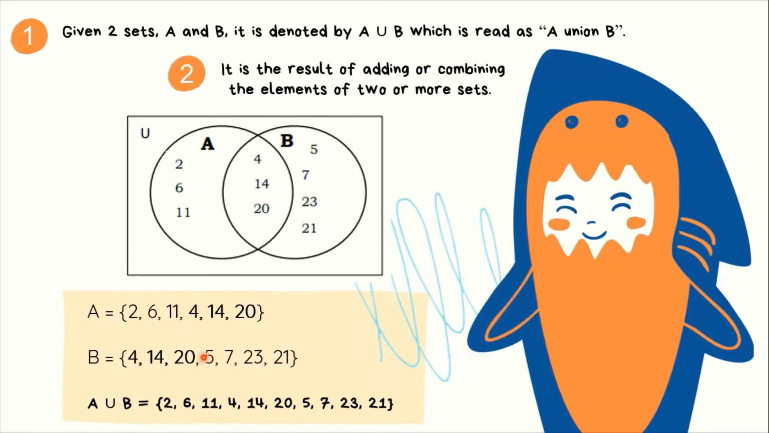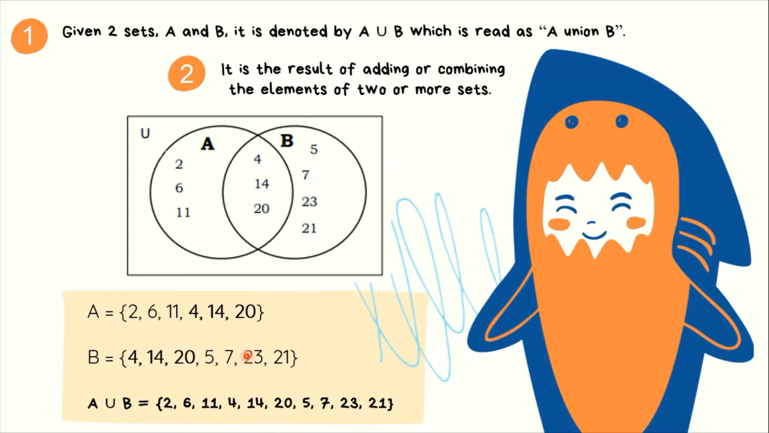So, titignan naman natin yung set notation nila. Mapapansin natin na pinagsama yung numbers na 2, 6, 11 dahil kasama ito sa set A. Makikita din natin yung 5, 7, 23, at 21 dahil ito naman ay mga elements ng set B. Pero, yung 4, 14, at 20 ay isang beses lang nating ililista.